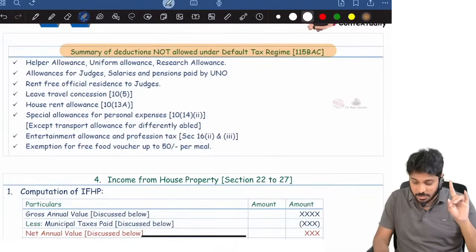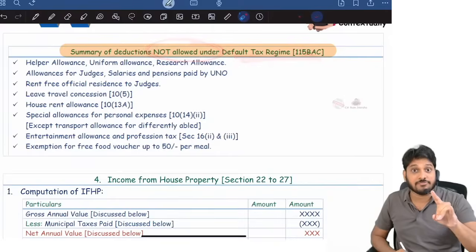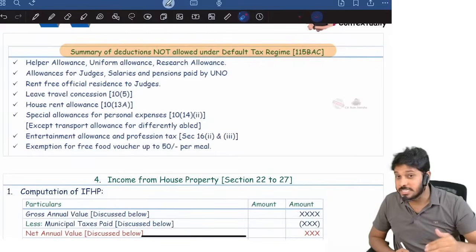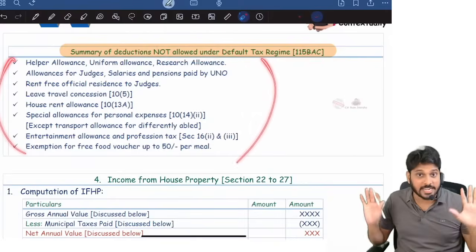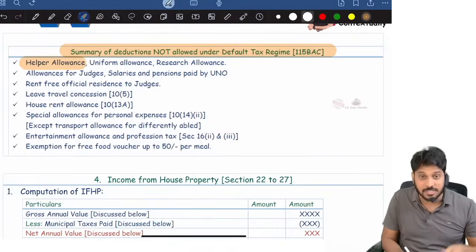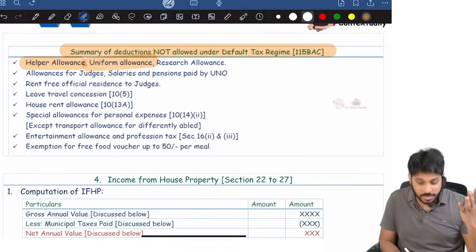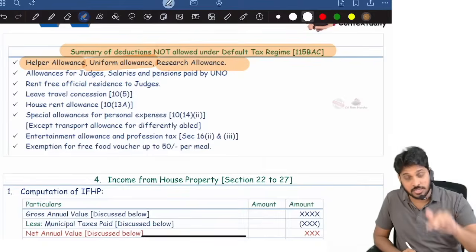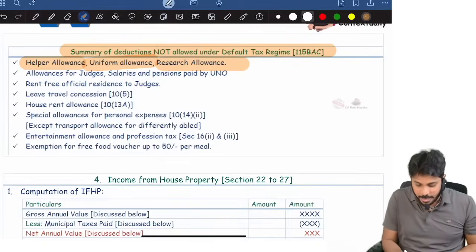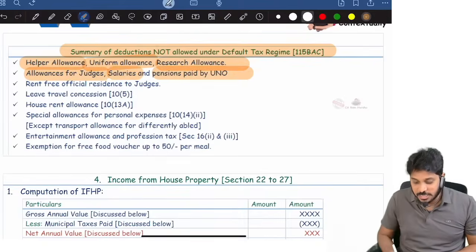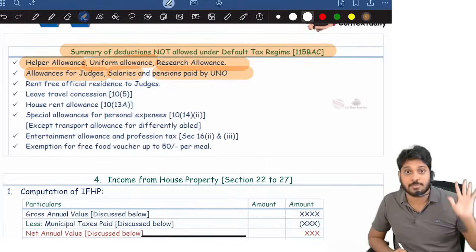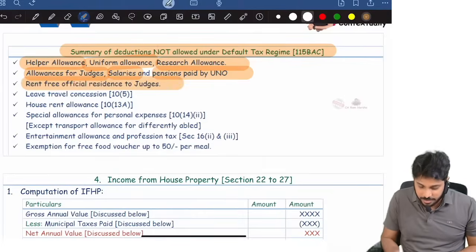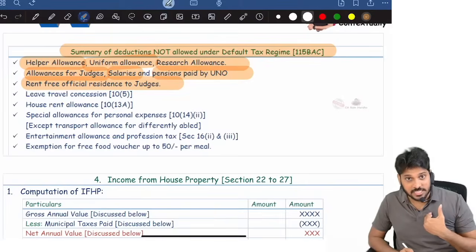Summary of deductions not allowed under default tax regime for salaries chapter. Under salaries chapter, these deductions you will not get under default tax regime. What are they? Helper allowance, fully taxable. Uniform allowance, fully taxable under DTR. Research allowance, even though these three are official purpose, they are fully taxable. Allowances received by judges, pension paid by UNO, they are all fully taxable under default tax regime. Rent-free official residence, whatever they are getting, judges, fully taxable.